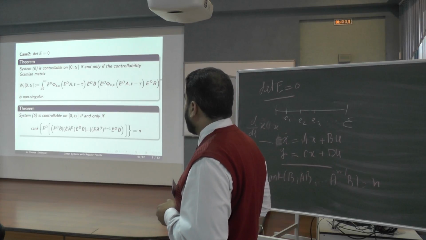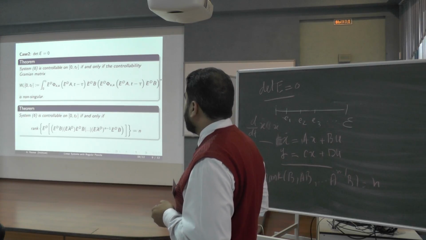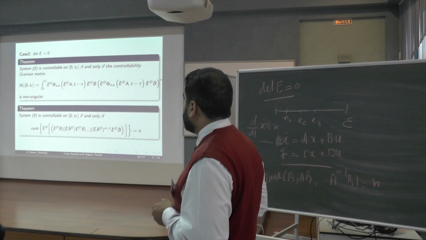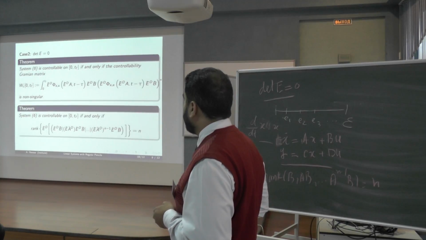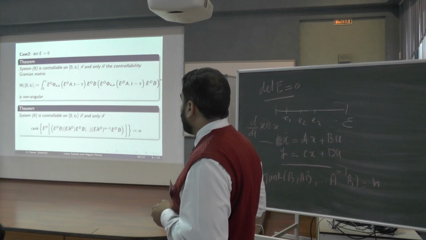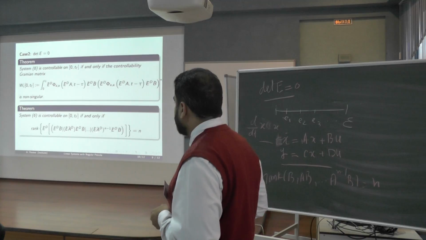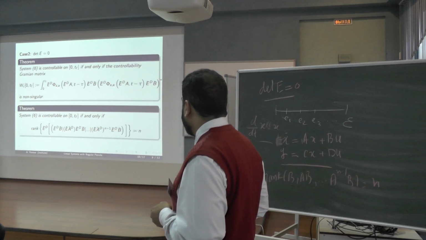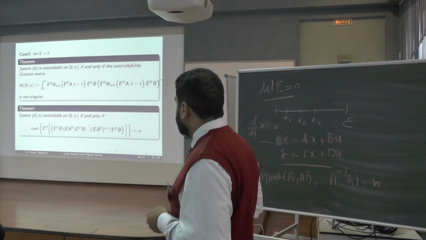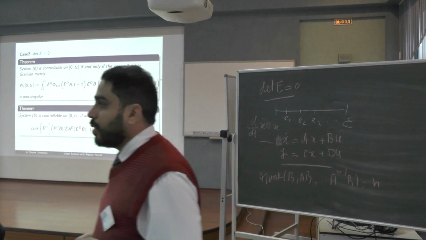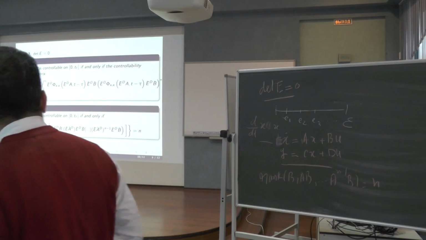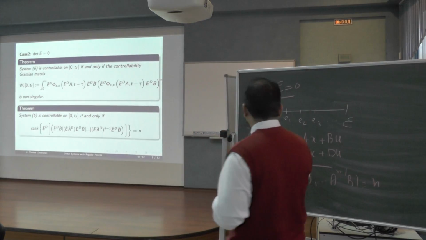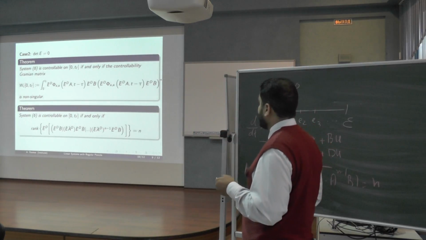If the following Gramian matrix is non-singular, then the system 6 is controllable on the interval 0 to tF. tF is our final point, and this is a rank condition, just like Kalman obtained in 1960, but this is a generalization in the sense that we are considering here matrix E instead of the identity, and the determinant of E is equal to 0.